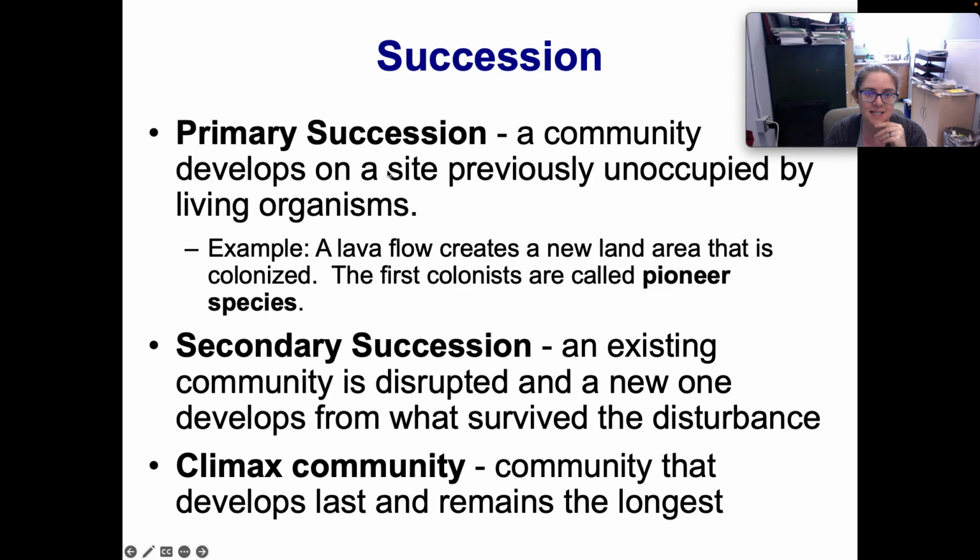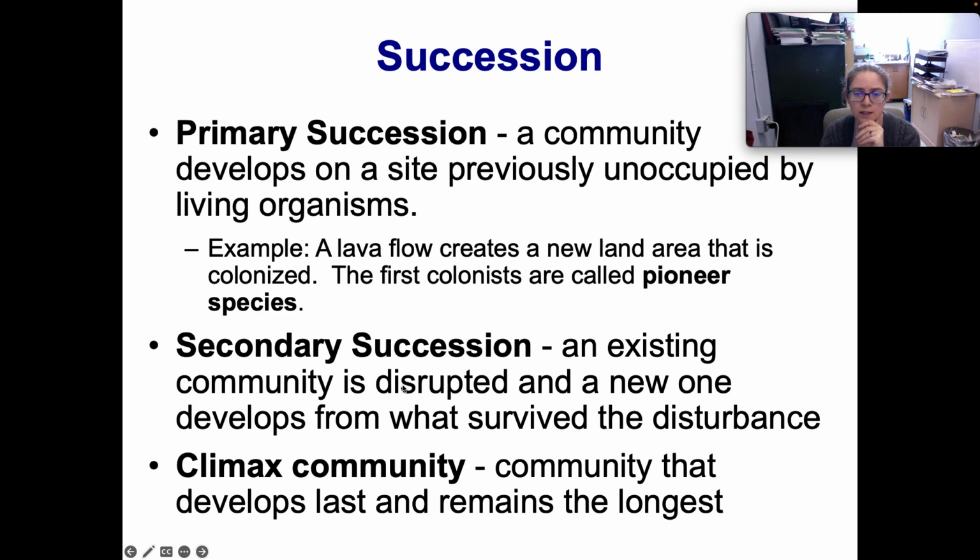So as I said, that's an example of primary succession. This is when you start with no living organisms and then slowly develop different communities over time. So rocks are a good example of primary succession. If a volcano occurs and there's a lava flow and it creates new land, then that's also called primary succession.